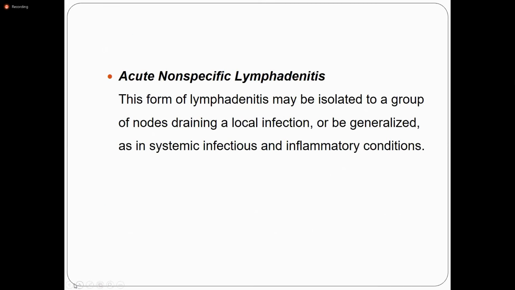So there are two forms of lymphadenitis: acute non-specific lymphadenitis and chronic non-specific lymphadenitis. Acute lymphadenitis may be isolated to a group of nodes draining a local infection, like an abscess in your neck causing cervical lymphadenopathy, or may be generalized, as in systemic infection or inflammatory condition.